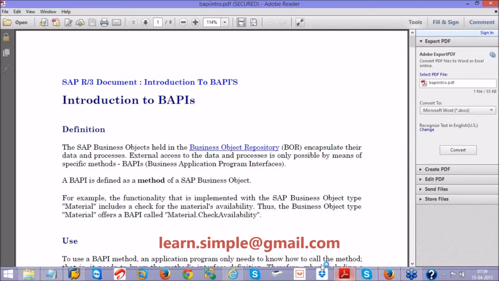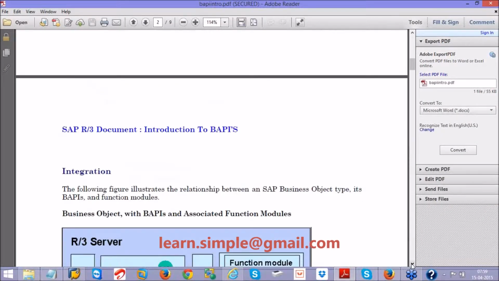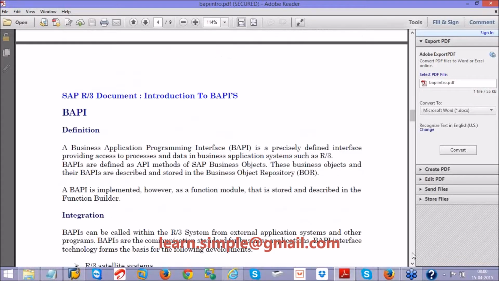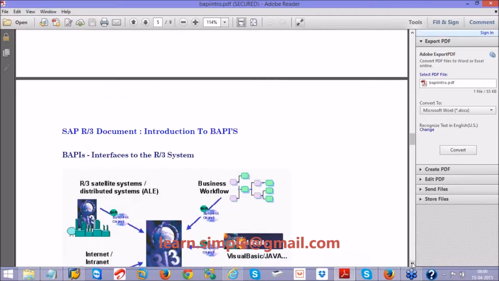So let us look into one diagram so that whatever I have told you, you can understand. This is our SE37 transaction. In SE37, we have function modules, all RFC function modules. We will make those RFC function modules API methods inside a business object. And one more important thing, look into this diagram.